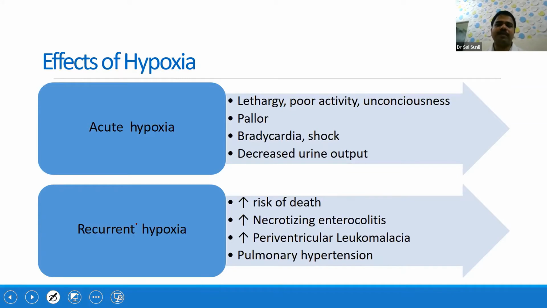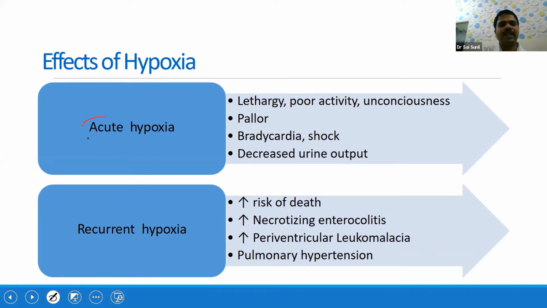So now what are the problems with this? What are the effects of hypoxia and what are the effects of hyperoxemia? Hypoxia can sometimes be a very acute event, or it can be recurrent hypoxic episodes because of multiple apneic episodes or multiple hypoxic episodes.